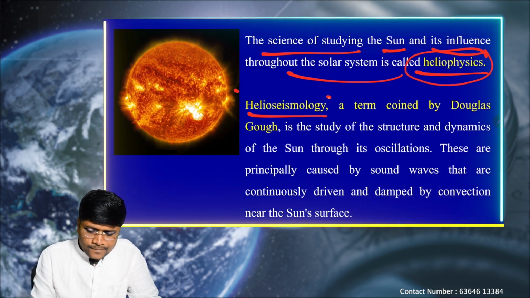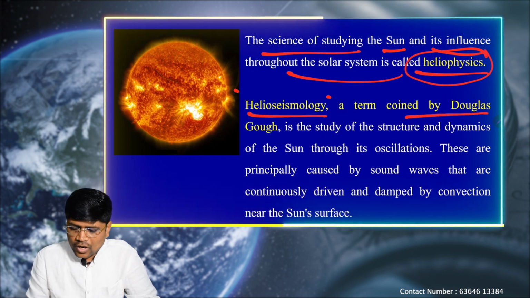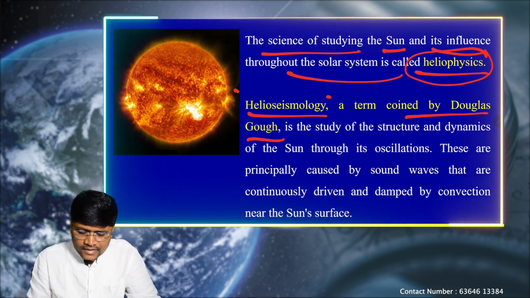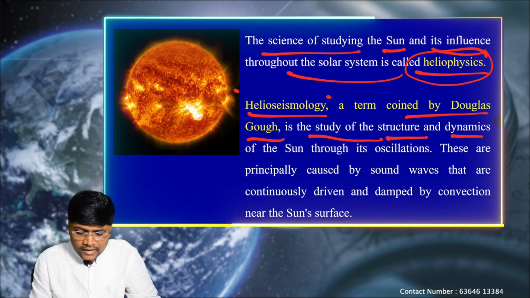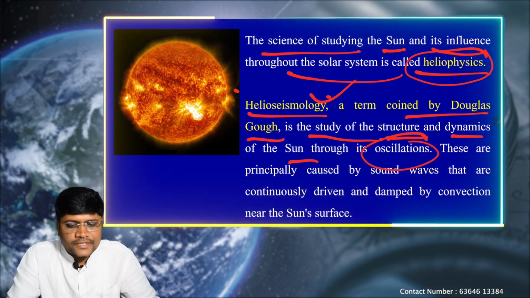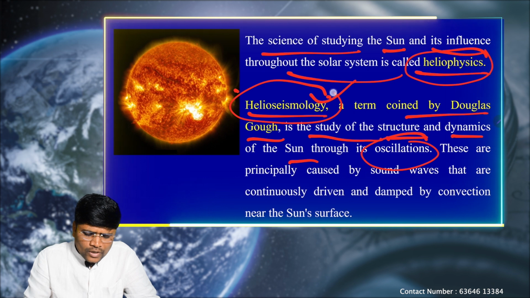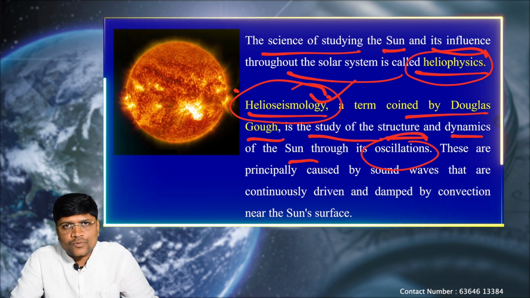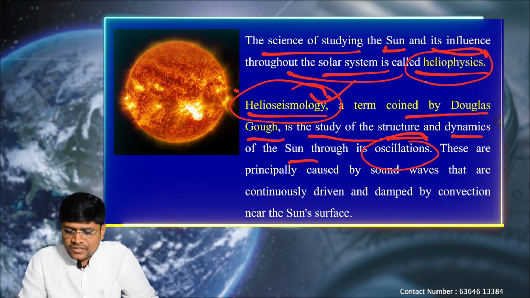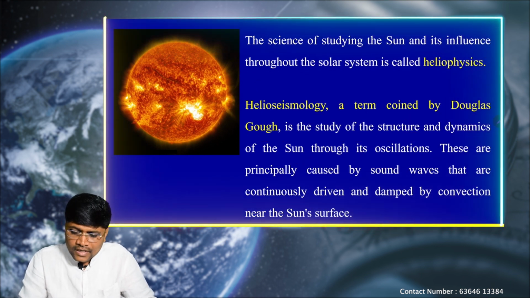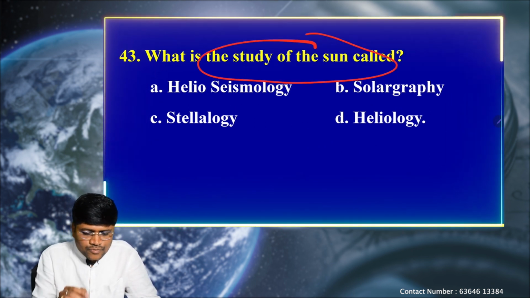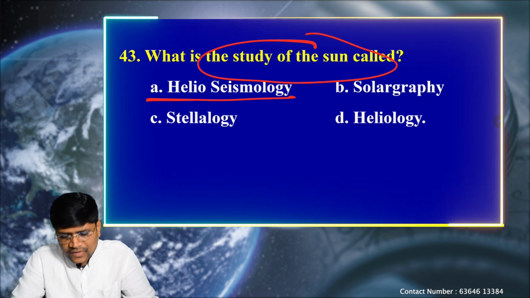But the word helioseismology was coined by the scientist Douglas Gough. He says that the study of the structure and dynamics of the sun through its oscillations is called helioseismology. So with respect to purely the sun, the word helioseismology is the correct one, and with respect to the sun and its influence on the solar system, we call it heliophysics. But here the question is demanding only the study of the sun. So that's why the word helioseismology is the correct one.